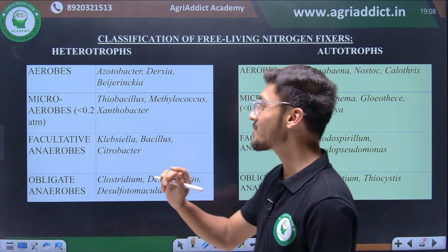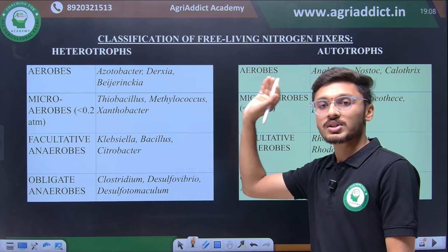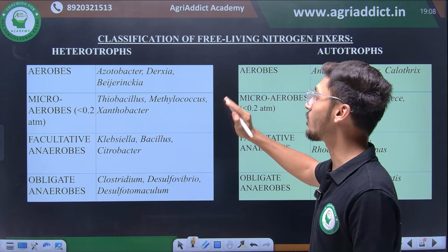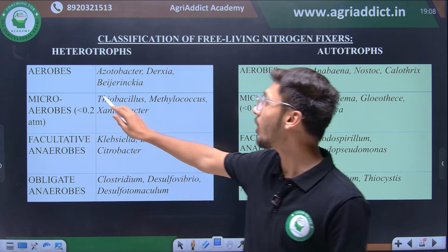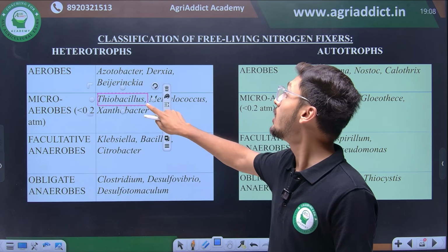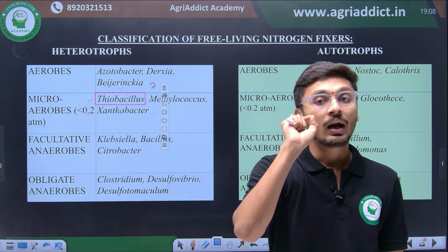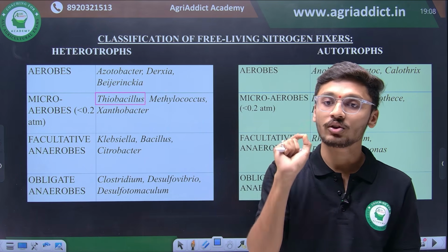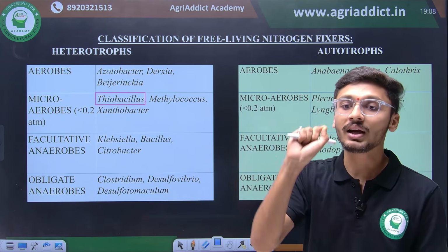So examples of free living nitrogen fixers of heterotrophic mode of nutrition include Thiobacillus, Methylococcus and Xanthobacter. So Thiobacillus is a very important example of free living heterotrophic microaerophilic nitrogen fixing organisms. Apart from Thiobacillus, Methylococcus and Xanthobacter also include the free living heterotrophic microaerobic population.